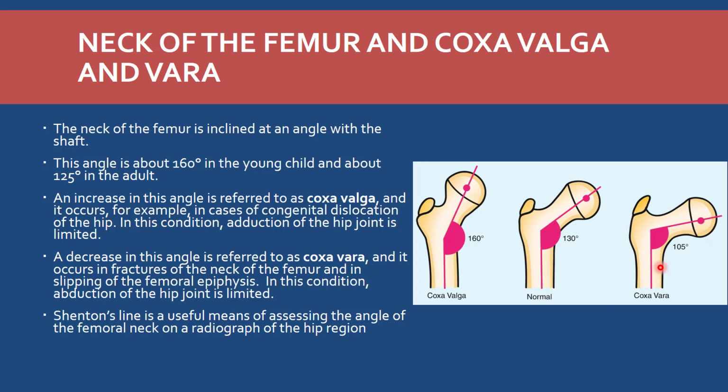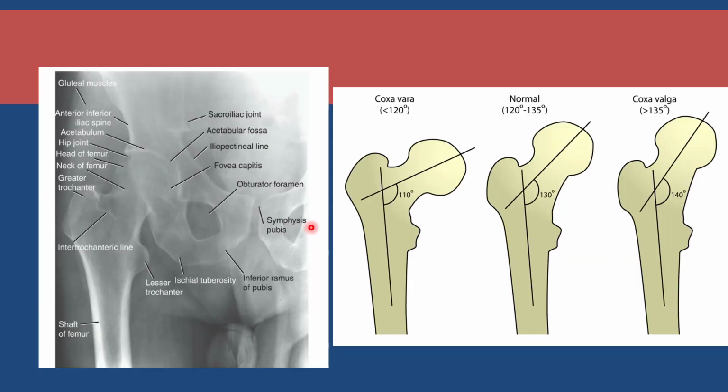There is one line which is called Shenton's line. Can you see this radiograph of the hip joint, and the line where I am passing my cursor? This is the obturator foramen, and this is the upper margin of the obturator foramen. This upper margin is normally in line with the lower margin of the neck of the femur.